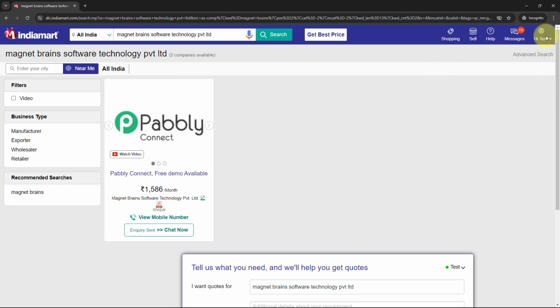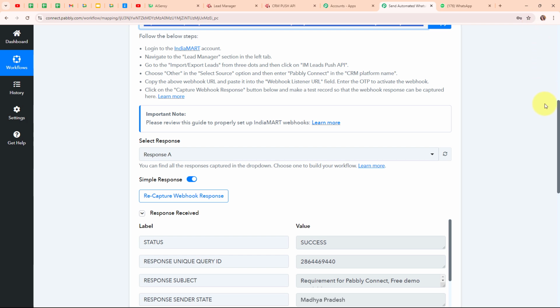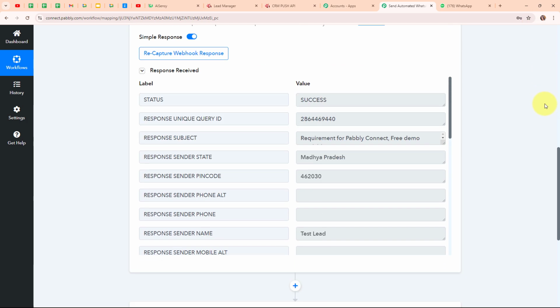So now let's go back to our Pabbly workflow. And here you can see we have successfully received a response, where we have received the status as success. And here you can see the unique query ID.